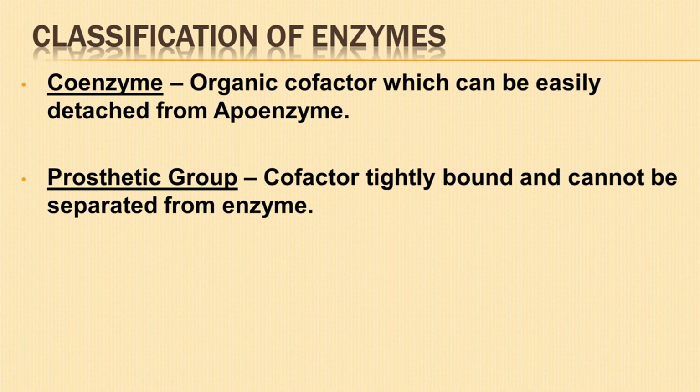Prosthetic group. The cofactor that is tightly bound and cannot be separated from the enzyme is termed a prosthetic group. Example, the heme of hemoglobin. So today we have learnt in detail about properties of enzymes, activation energy, mechanism of enzyme action, factors affecting enzyme activity, and classification of enzymes along with holoenzymes, apoenzymes and cofactors.